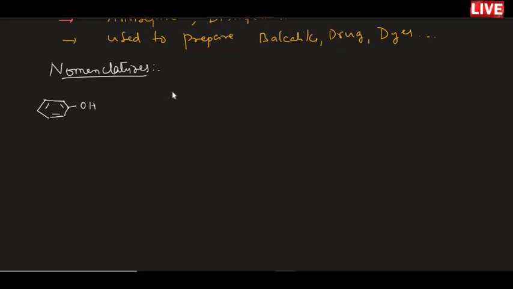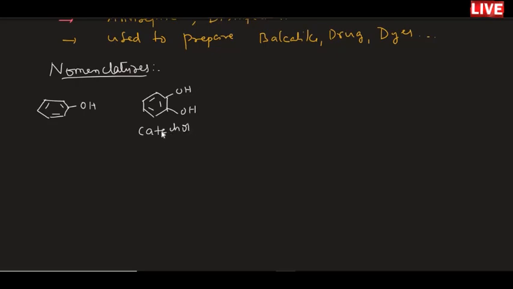If there are two OH groups, one here and one here, at the ortho position, then this is called catechol.